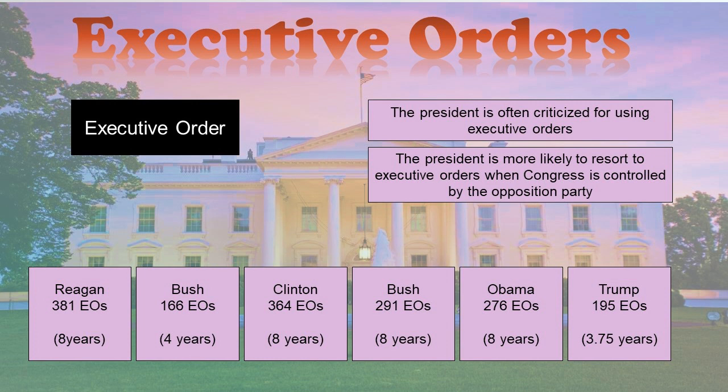We've got 381 executive orders for Reagan's two terms, 364 for Clinton's, 291 for Bush, and 296 for Obama. Now, President Trump, not even finished with his single term in office, has already issued almost 200 executive orders. So he's getting close to the numbers that Bush and Obama did in twice the time, because President Trump had a hard time getting Congress to cooperate with him. And when a president cannot get Congress to cooperate, we end up with a tremendous amount of policy taking place through executive order instead of congressional lawmaking.